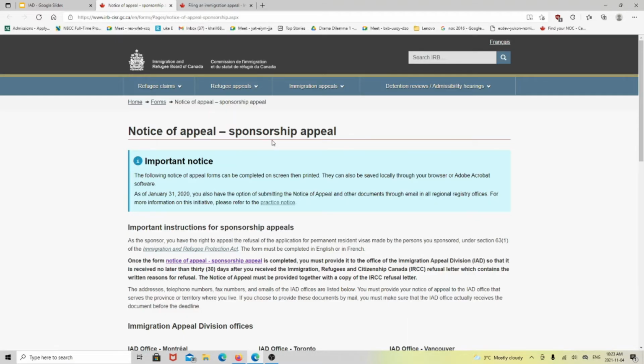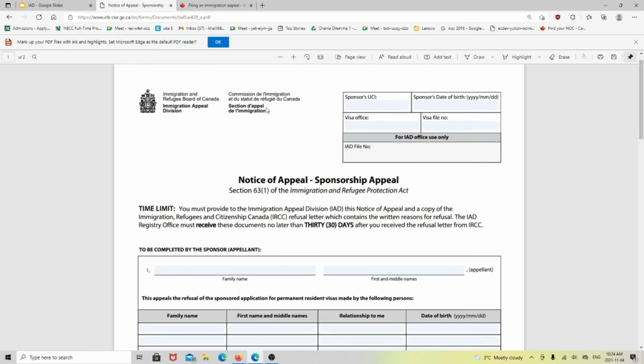The notice of appeal is the sponsorship appeal here. You can find the form here, just click. So this is the form here. You have to fill it up yourself. Immigration and Refugee Board of Canada, Immigration Appeal Division here. And notice of appeal, sponsorship appeal. Okay, if there was a problem of residency obligation, then it could be mentioned here.